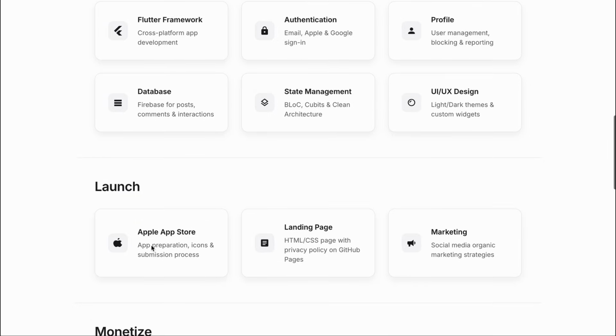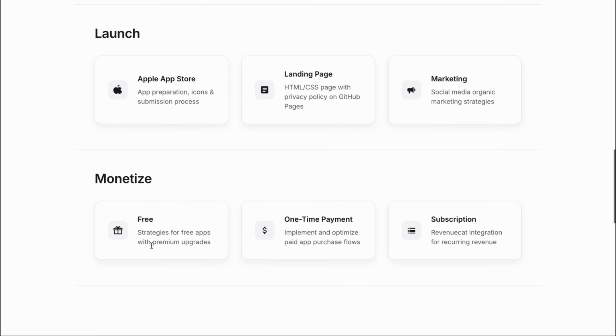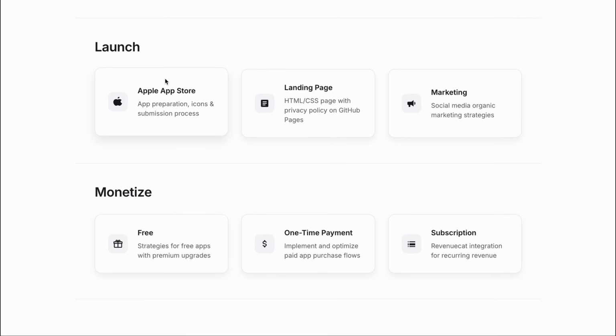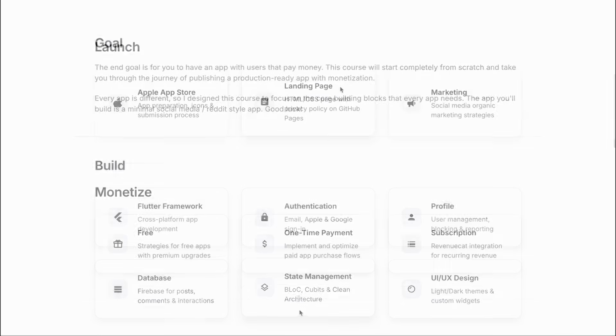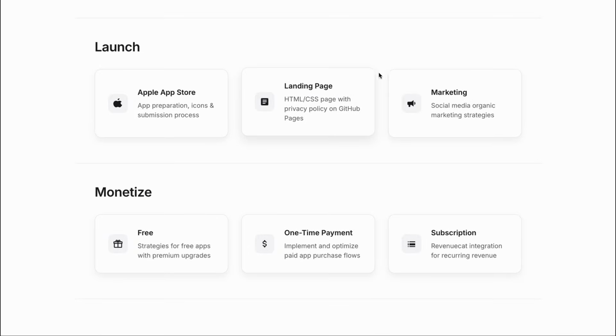Then we can move on to the launch section. So I'll show you how to prepare your app for submission to the Apple App Store, such as preparing the icon, screenshots, preparing the builds, and also how to deal with real-world situations like app rejections and how to overcome that. Now, to be approved on the App Store, we also need things like terms of service and a privacy policy page, which brings us to our landing page, like the one you're looking at right now. So I'll show you how to build a simple landing page using basic HTML and CSS, and I'll also show you how to host it for free using GitHub. These are all super valuable skills that I've gathered over the years.